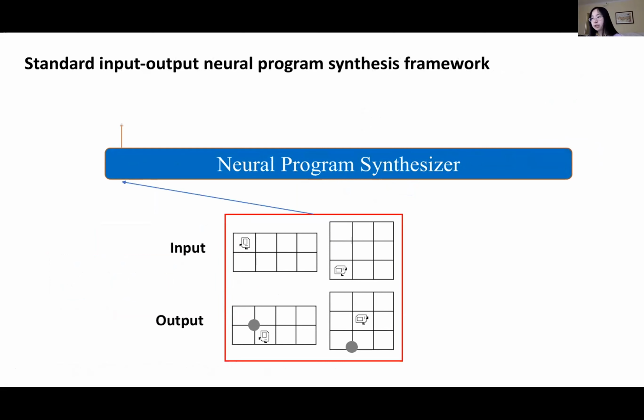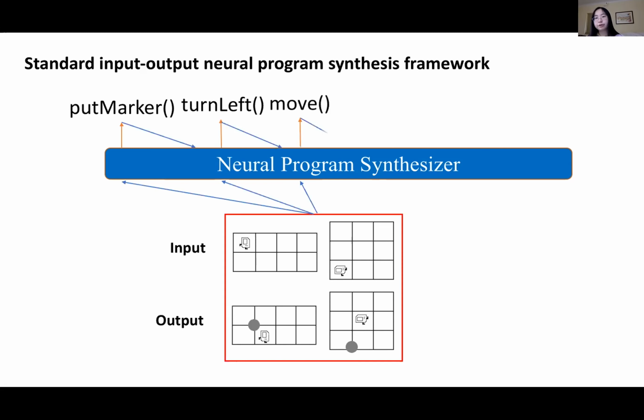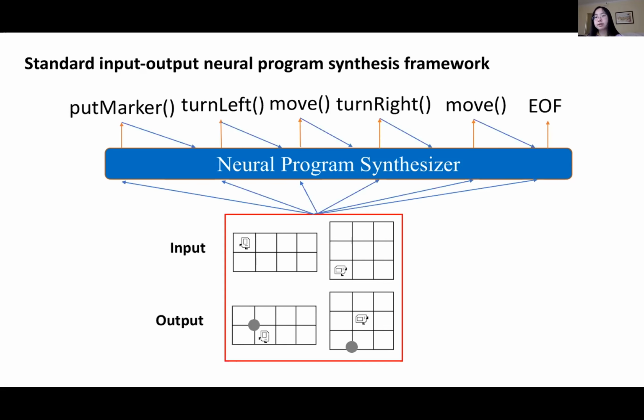So at the first time step, the model should predict put marker, which puts a marker in the current cell. Then after this prediction, these grid worlds would become more similar to the target states. So somehow the program specification is supposed to be changing during the program generation process. However, the existing framework doesn't take such state transition into account and still feeds in the same input-output pairs throughout the time. In this way, the semantic meaning of the program is not effectively leveraged by the synthesizer.